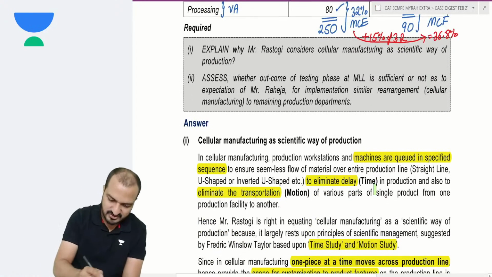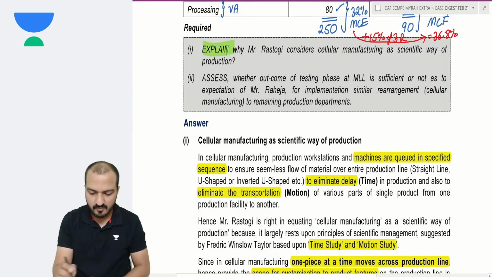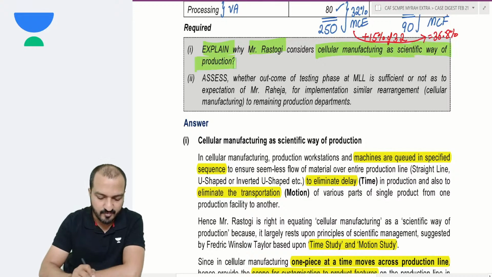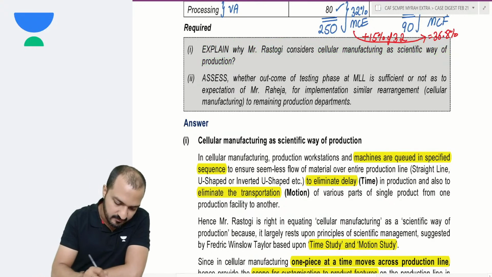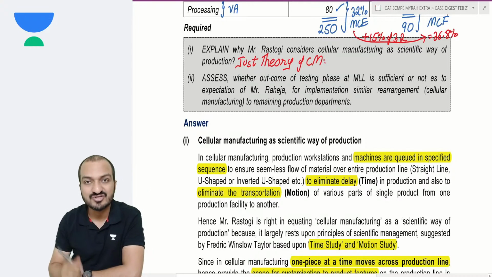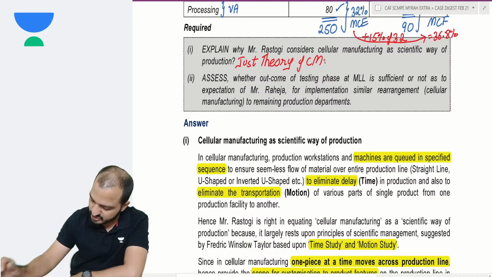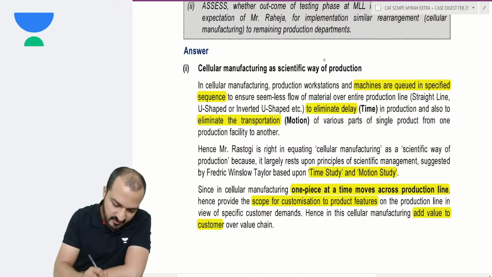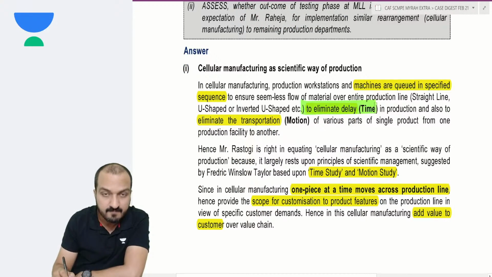Let's see. First question, they're asking, explain why Rastogi considers cellular manufacturing as a scientific way of production. This is just theory. Cellular manufacturing is a scientific way of production because it will aim to eliminate time delay and to eliminate the transportation.